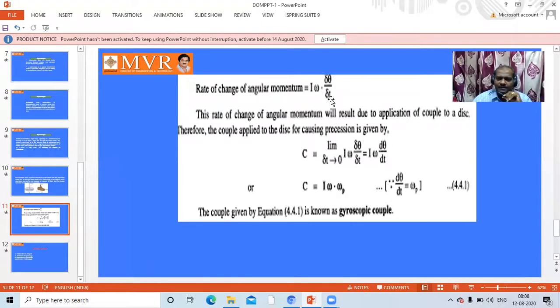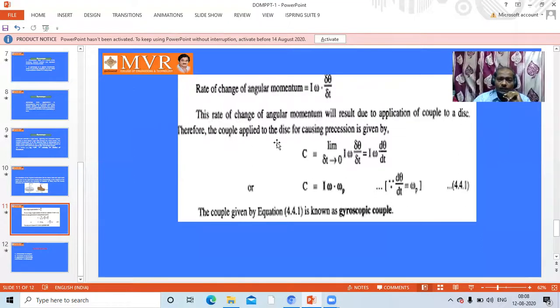Already I am saying displacement in a dynamic state means there is a change in the time factor of the object. So we are going to use it here. I is m k square, omega is angular velocity. So this rate of change of angular momentum will result due to application of the couple to a disk. Already I have given a disk, and the disk is rotating if you observe.